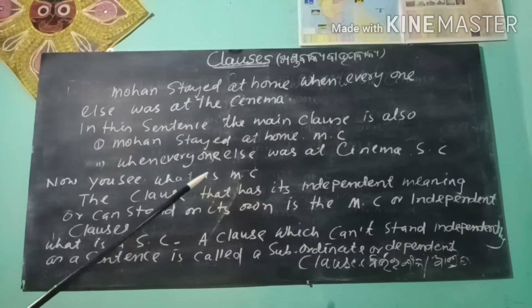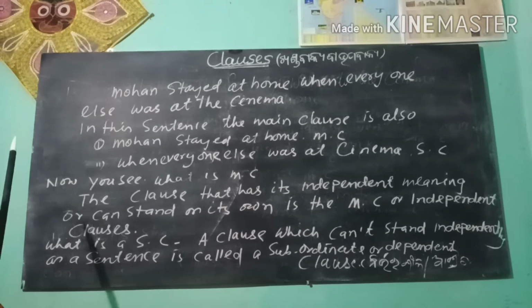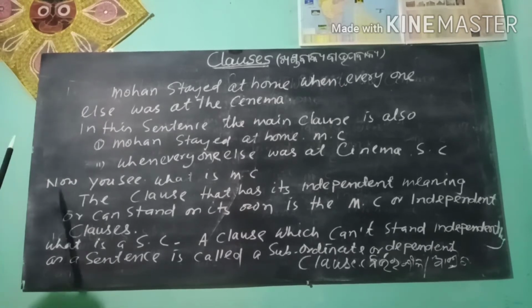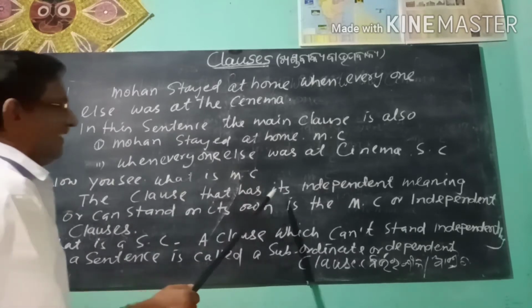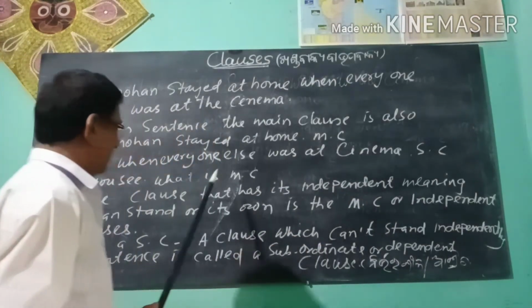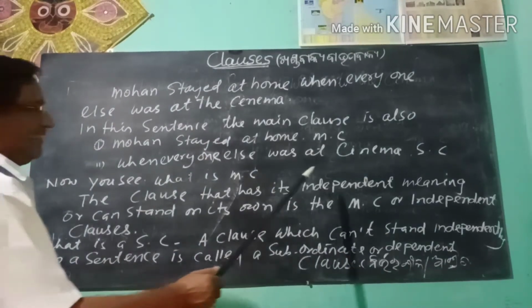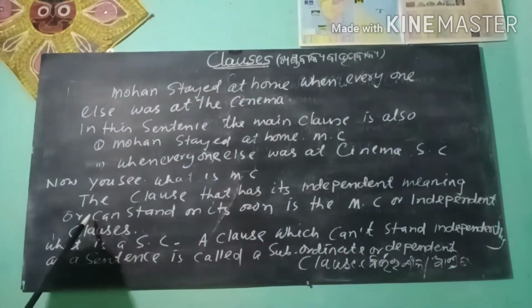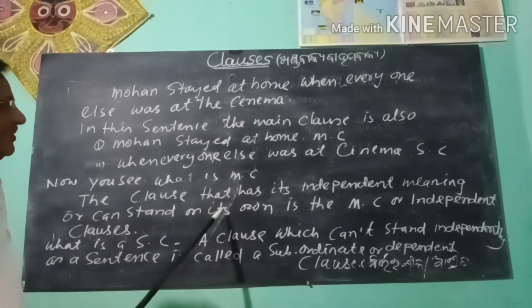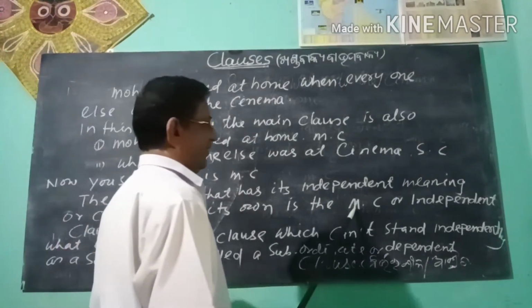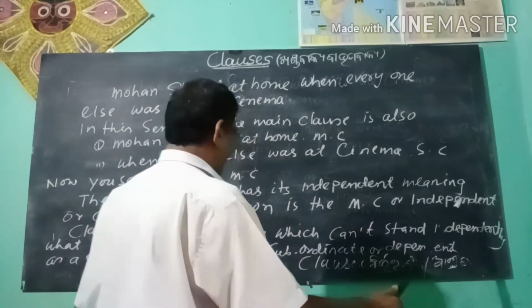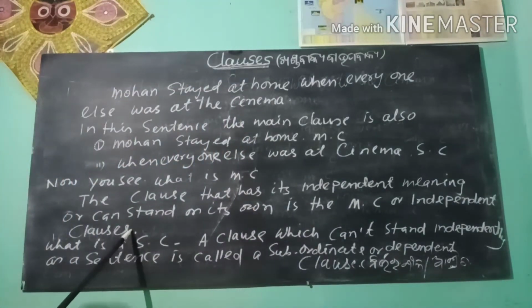Now you should know what is MC. What is a main clause? The clause that has its independent meaning or can stand on its own is the MC, or independent clause. Means MC is an independent clause.